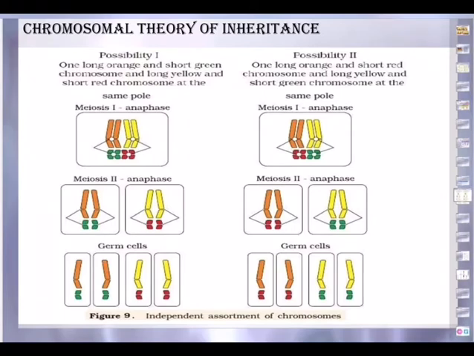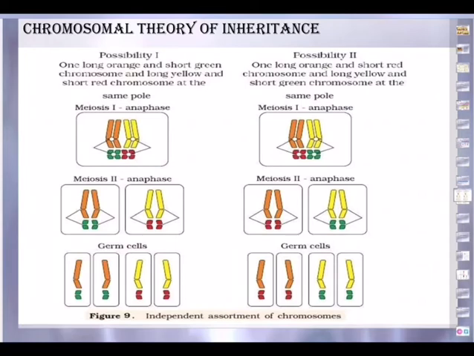Now during meiosis 2, that is anaphase 2, what happens? The chromosomes get separated. Homologous chromosomes are getting separated. And the resultant of that is in germ cells, from one parental cell, 4 daughter cells are formed at the end of telophase 2, as you may recollect from meiosis. So each germ cell is having a chromatid.